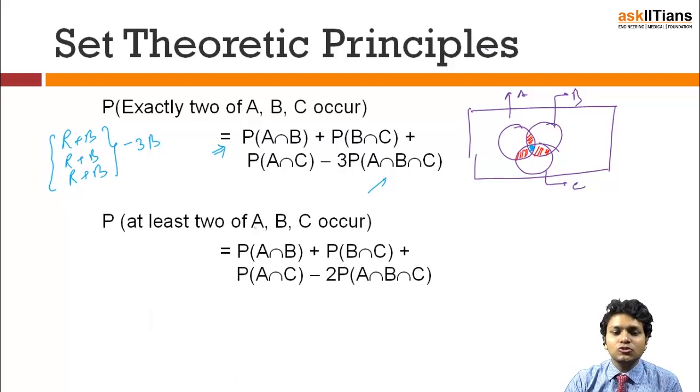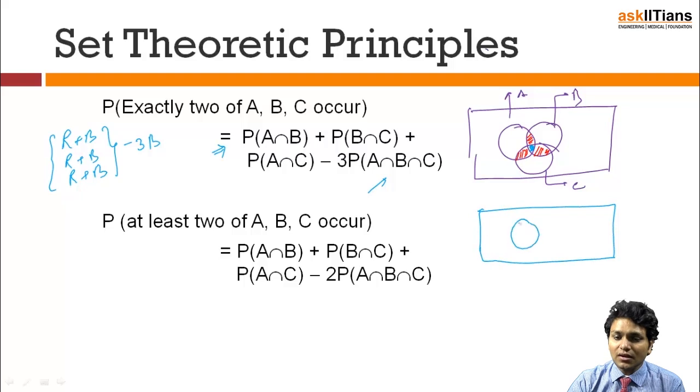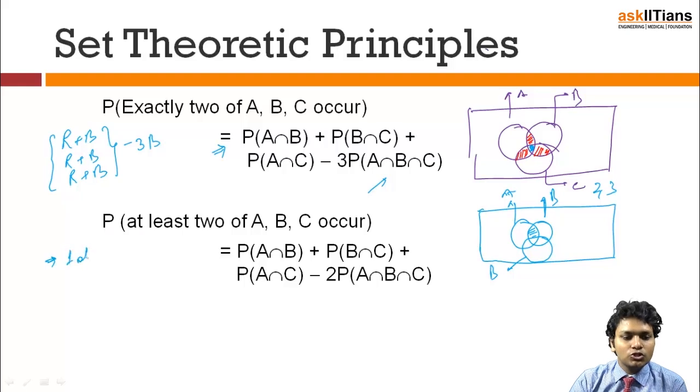Now the next is at least 2 of A, B and C must occur. Which means I am totally interested in the occurrence of at least 2: a single thing cannot happen, at least 2 can happen, at max 3 can also happen. So 2 can occur, 3 can occur. Here I have first taken the intersection of all 3 things, and then I have subtracted it twice. I'll tell you why. At least 2 means only 1 shouldn't occur.